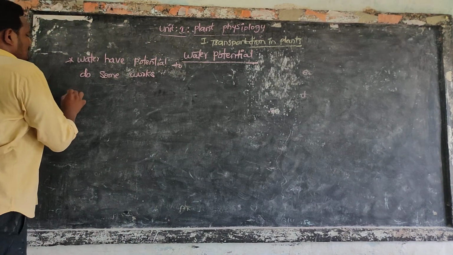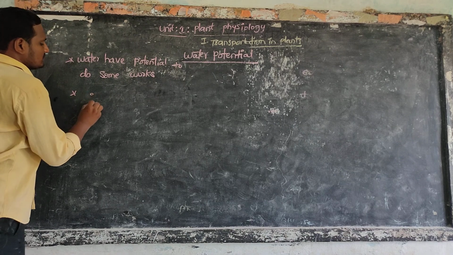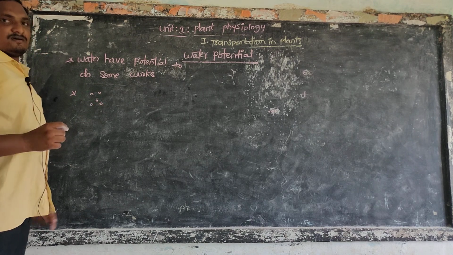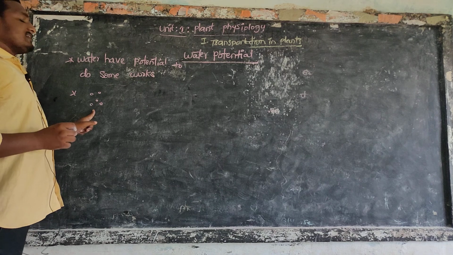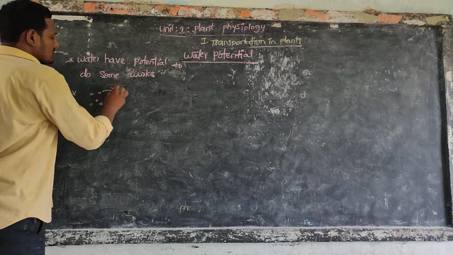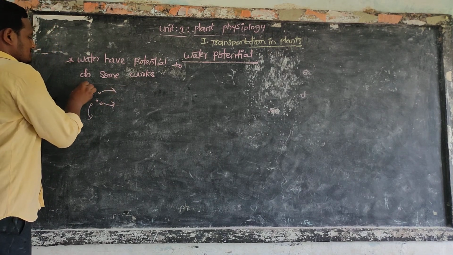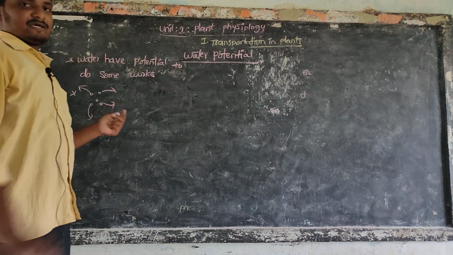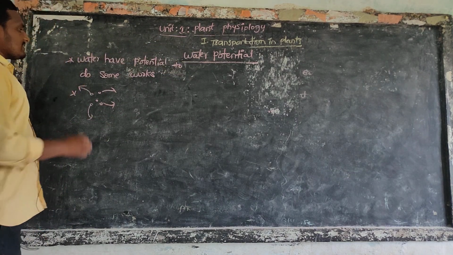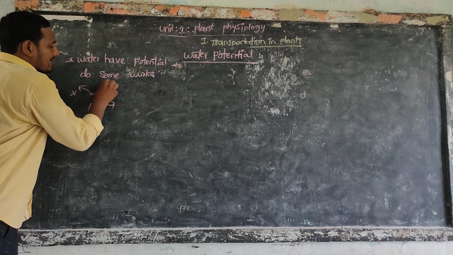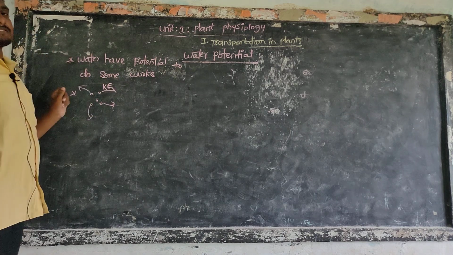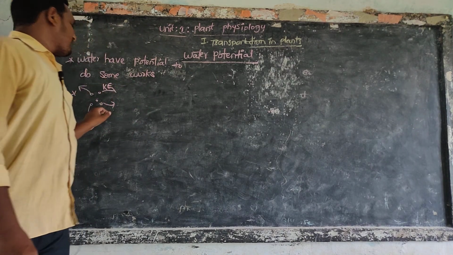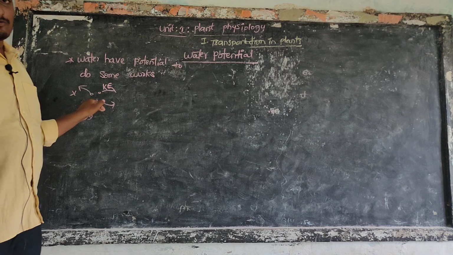Generally, these are the water molecules. These water molecules move in different directions. These water molecules have kinetic energy. This kinetic energy is helpful for movement of these free water molecules.